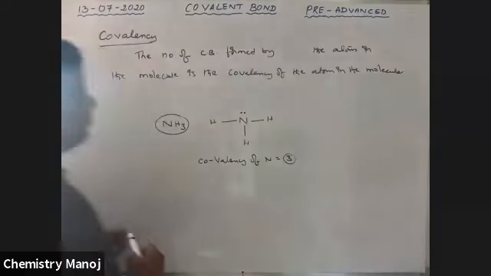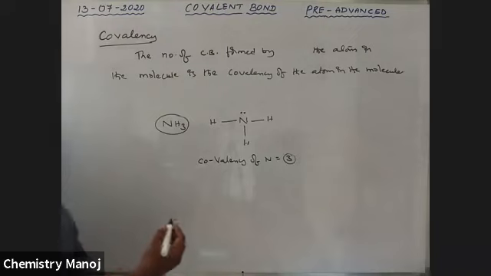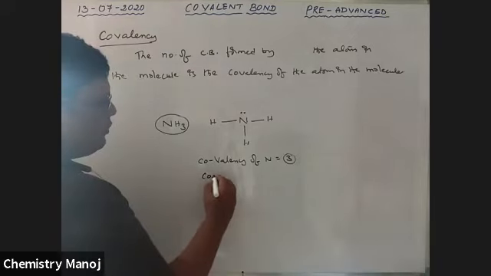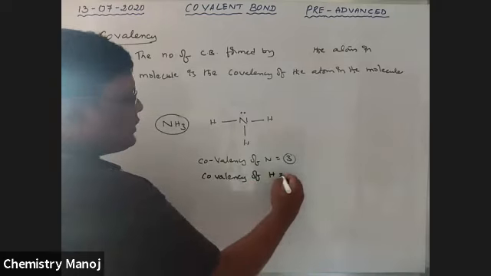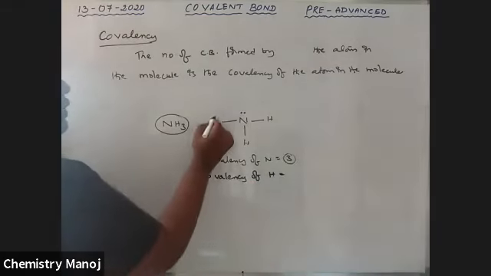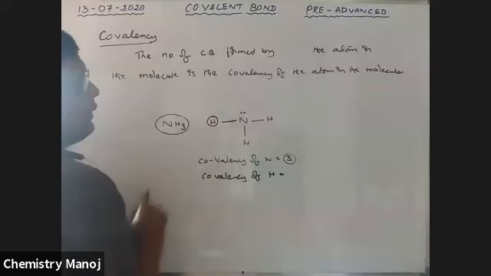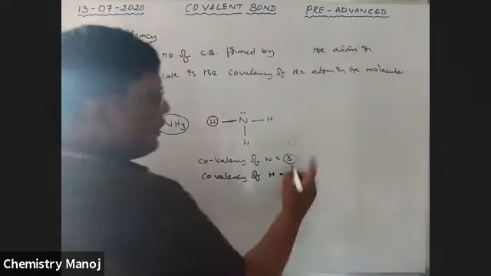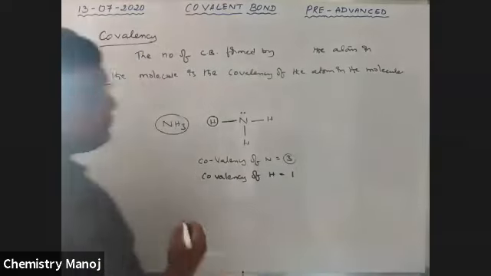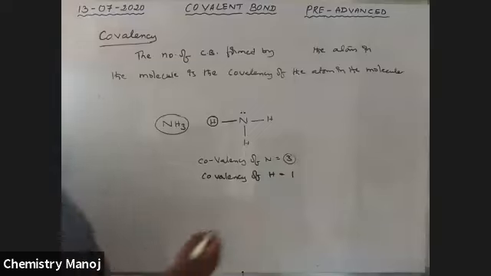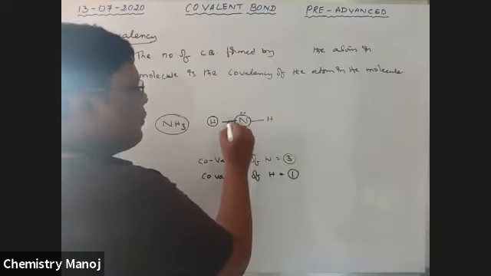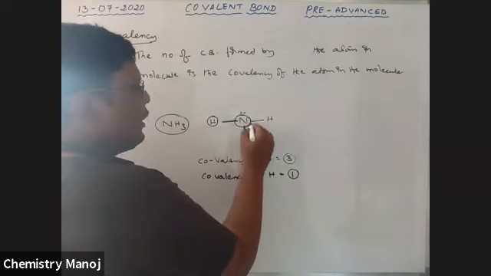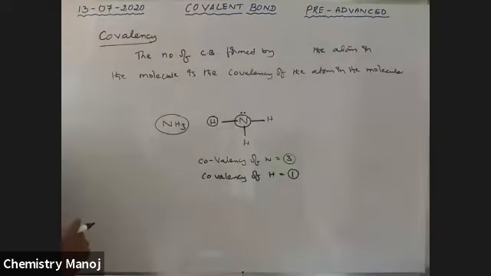Now, what about the covalency of hydrogen? One hydrogen can form only one bond. Therefore, the covalency of hydrogen is equal to 1. What is covalency? That is the number of bonds formed by the element in its molecule.